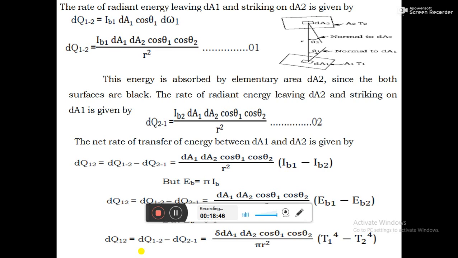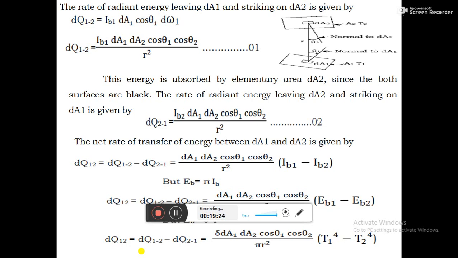The amount of radiation leaving body 2 and striking body 1 is given by dQ21 equals I_b2, where I_b2 gives the intensity of radiation of body 2, into dA1 dA2 cos theta 1 into cos theta 2 by r square. Equation number 2 gives the rate of radiant energy leaving surface 2 and striking surface 1.